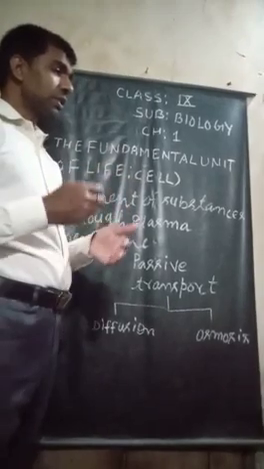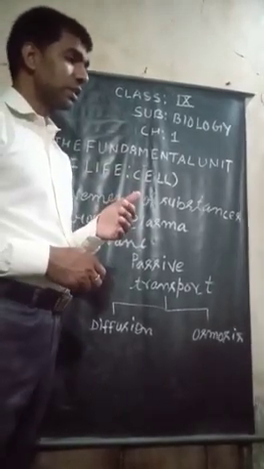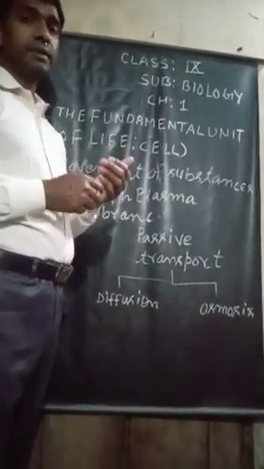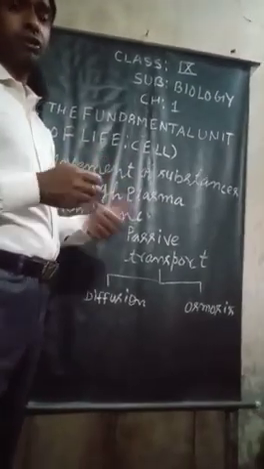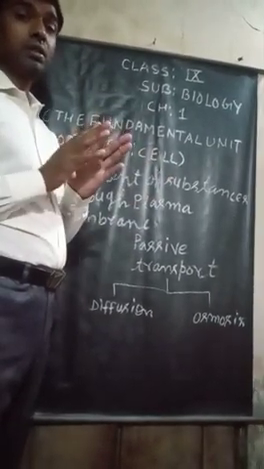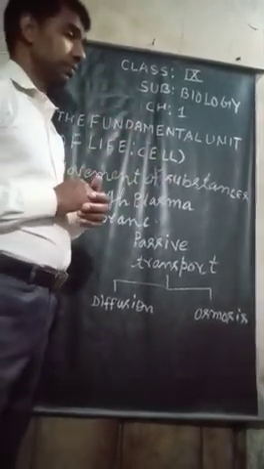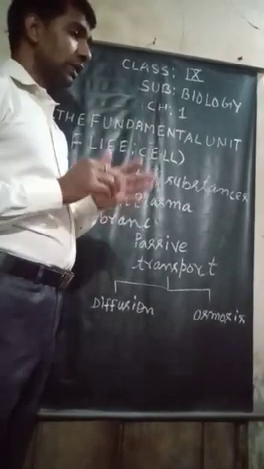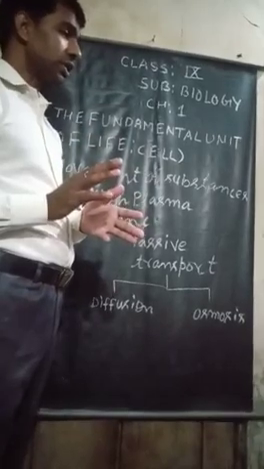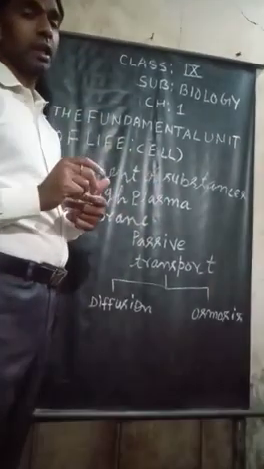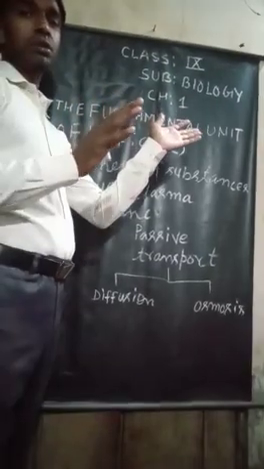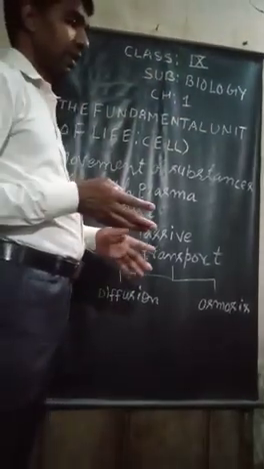Diffusion continues till uniform concentration is achieved. It occurs down the concentration gradient, from higher concentration to lower concentration.